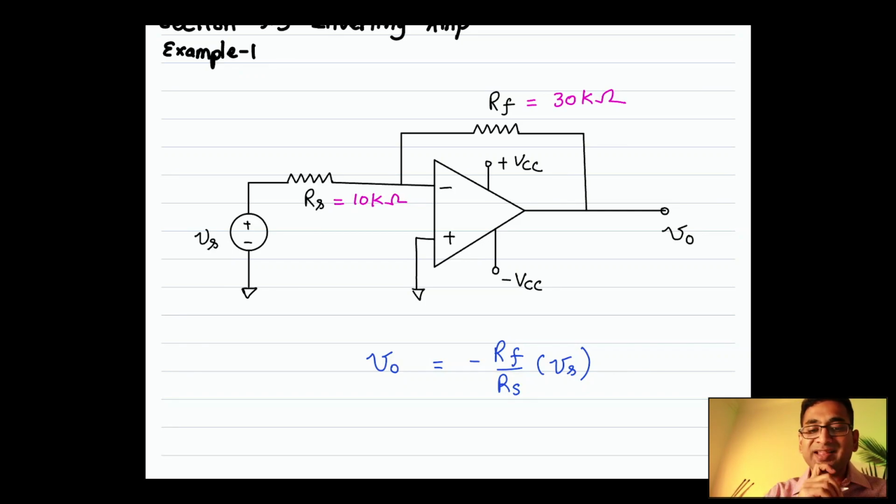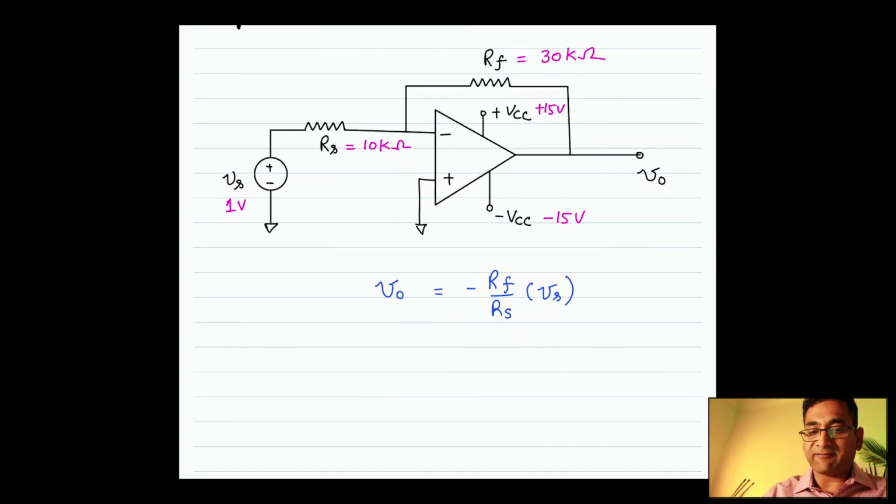Now let's pick a value for Vs equals 1 volt. VCC is plus 15 and negative VCC is negative 15 volts. For these numbers, let's plug them into the equation and find out the value for VO.